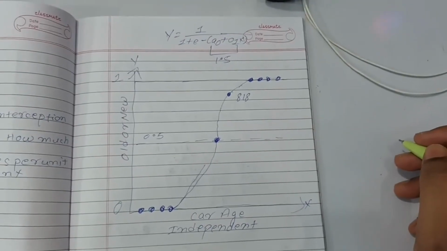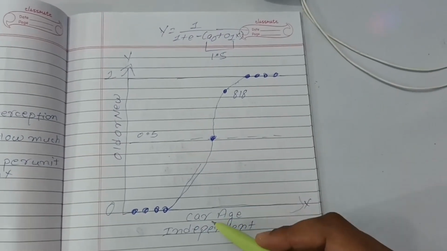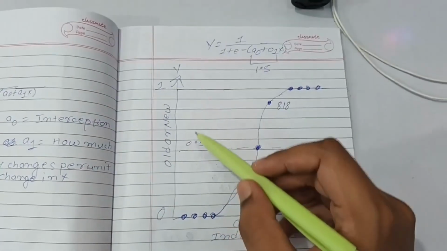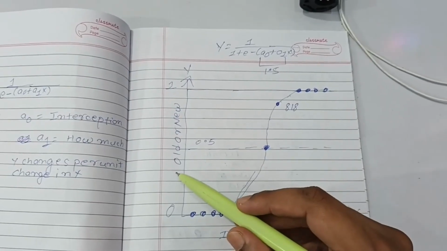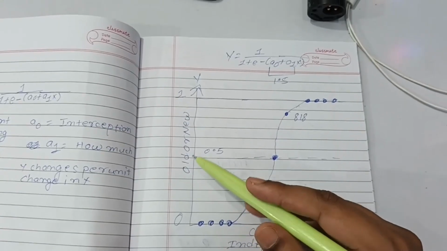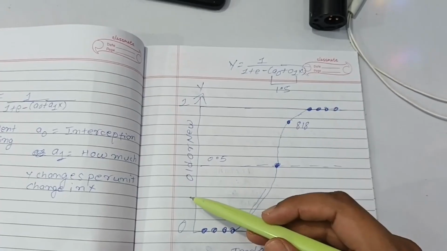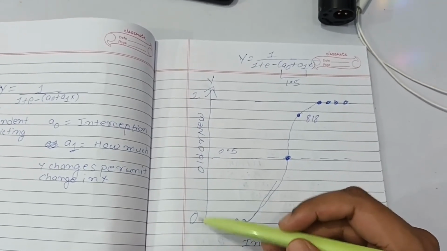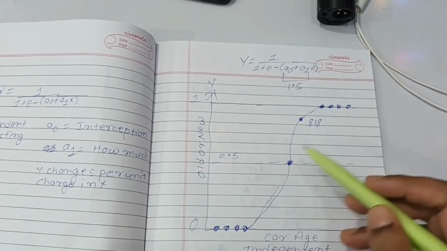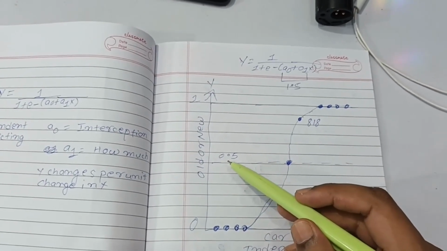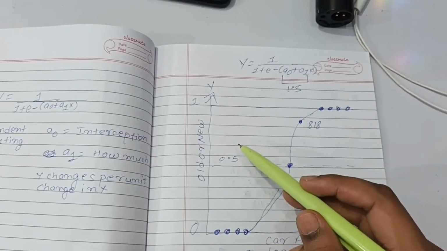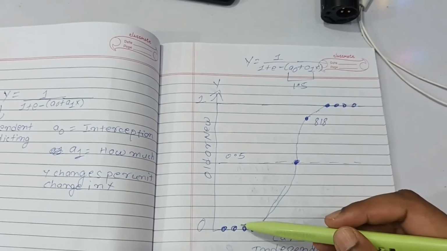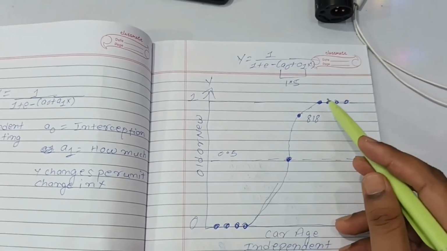And we show it like this in a graph. Here we have the independent variable, which is car age, which is our x, and here we have y, which is our dependent variable, which is car is old or new. So here we don't show it like linear regression, like in continuous data, because this is not continuous data. This is categorical data. Either it will be between 0 to 1. So here we can do half, like here 0.5, and we divide it here. Up here it will be old, and down here it will be new. So this value here is 0, which means new, and this value here is 1, which means old.